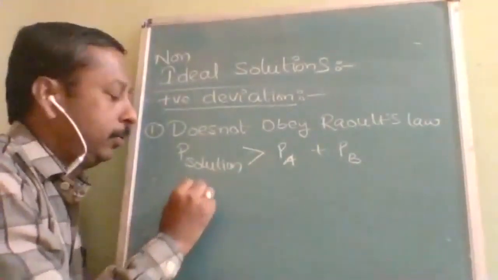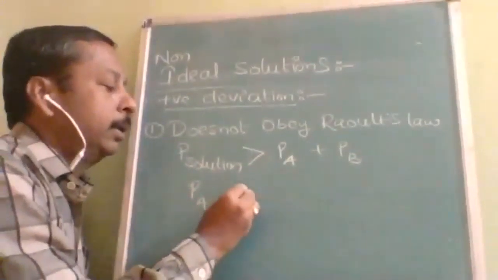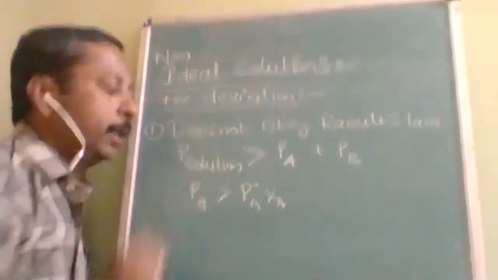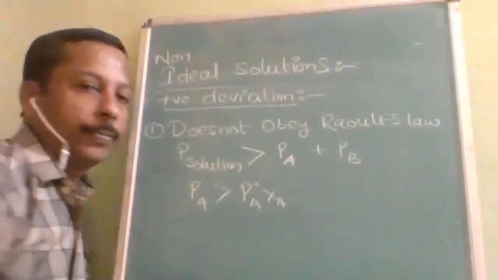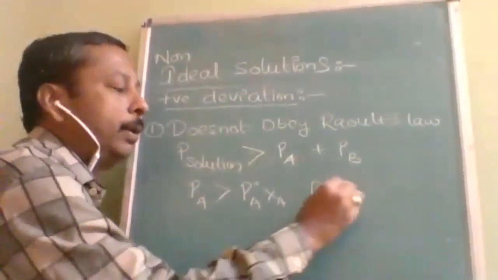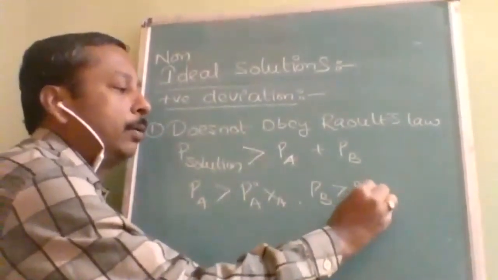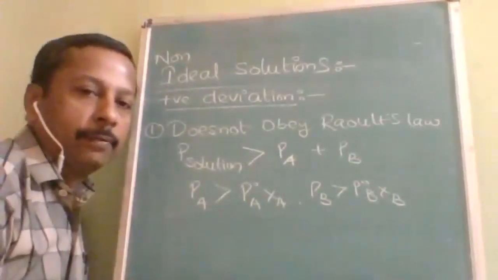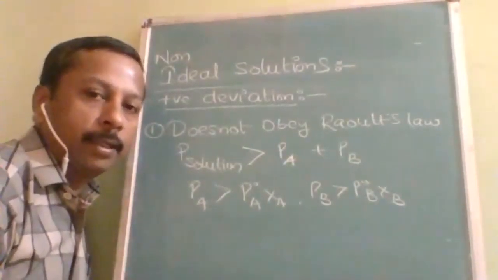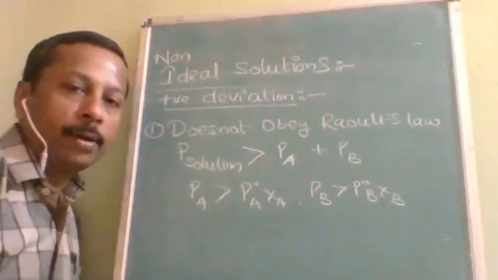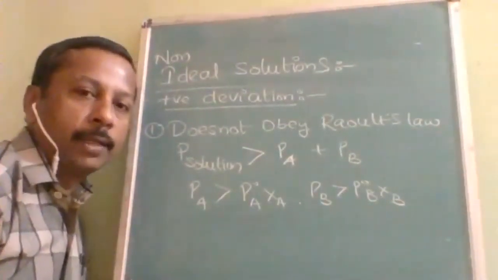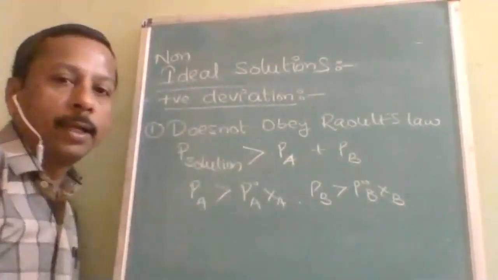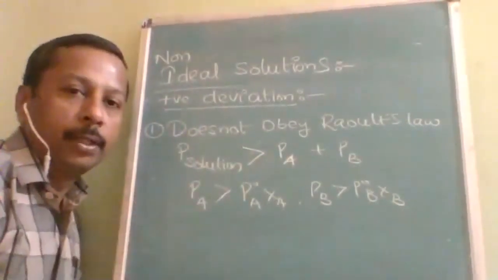Second condition, I think you might tell me, PA is P naught A into XA. So PA is greater than P naught A into XA. Same way, PB will be greater than P naught B into XB. This is the first condition. They are not equal. If they were equal, it would be ideal, but they are not equal. That's why they are non-ideal. For positive, it should be greater than.